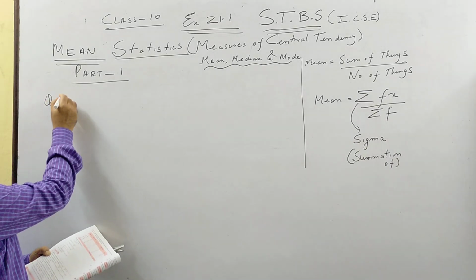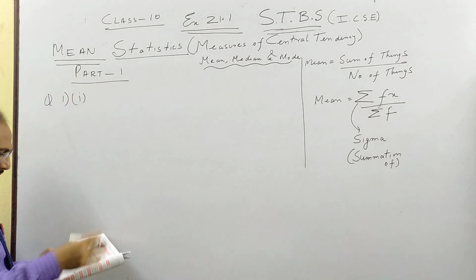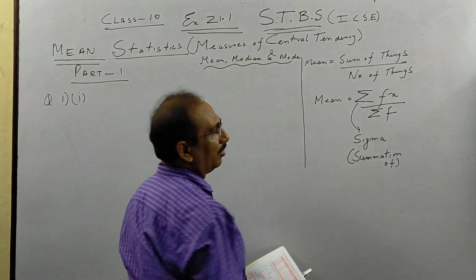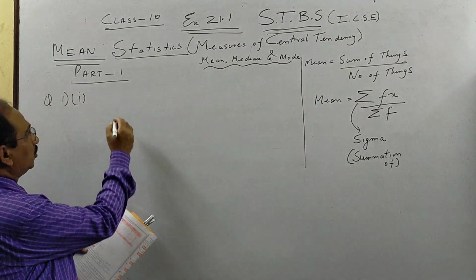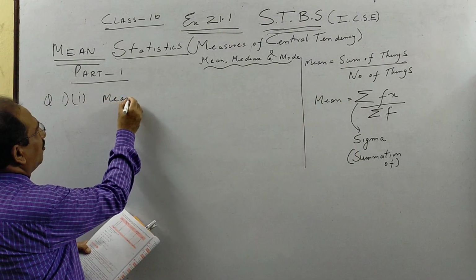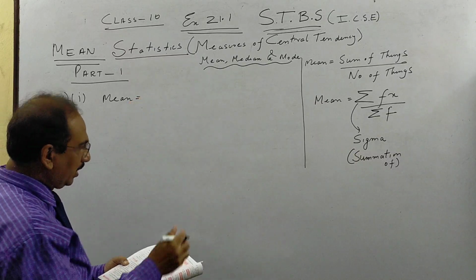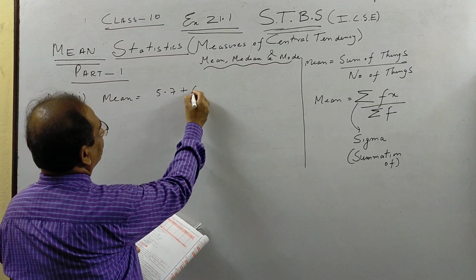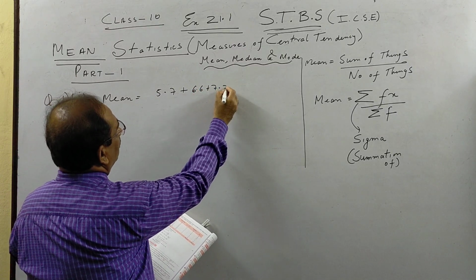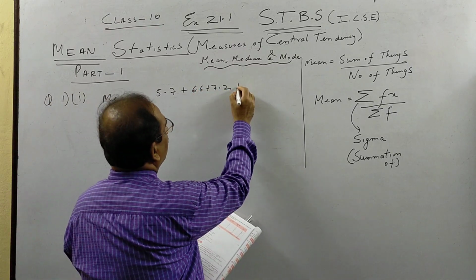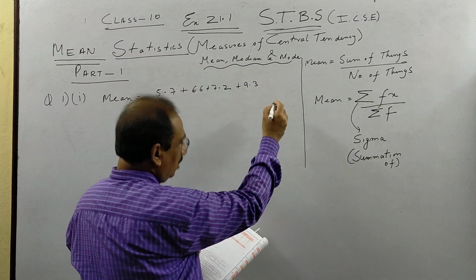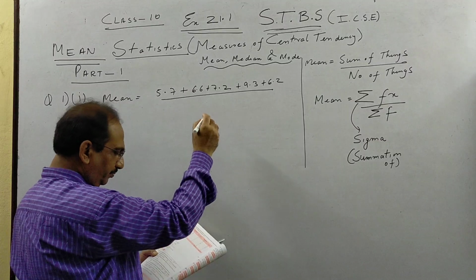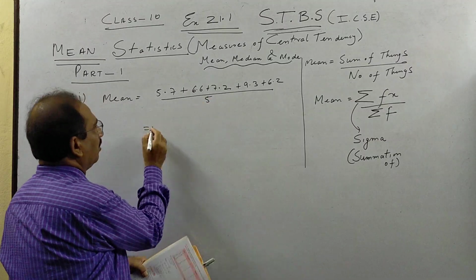The very first question, children, we use the first formula: mean is sum of things by number of things. So first the sum. If you find, we have altogether 5 things. You add them and then we will see how many things are there. So you have to add them and divide by 5.